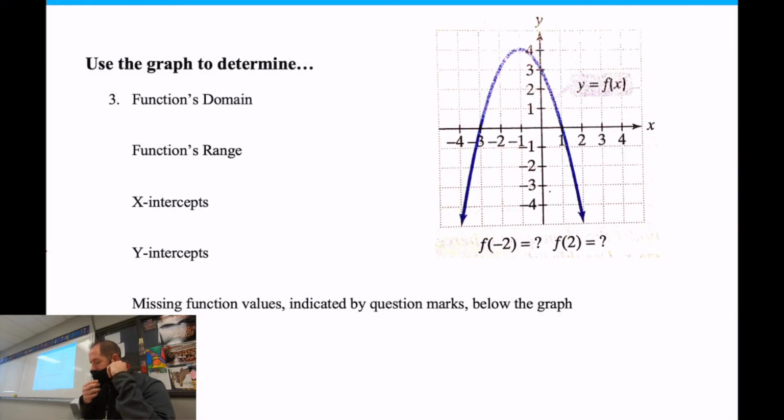Number 3 is one where you have to graph and look at what the domain is, that's x's, or the range, which is y's, the x-intercepts, all that. The question marks, I'll probably have those written down below that last question, so it says find those values. Again, that was from last Friday.